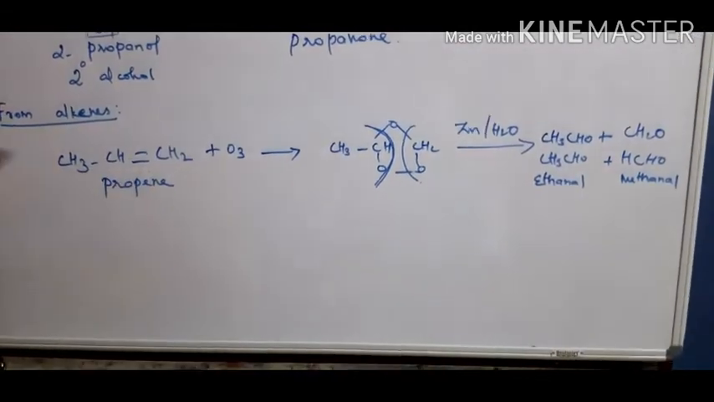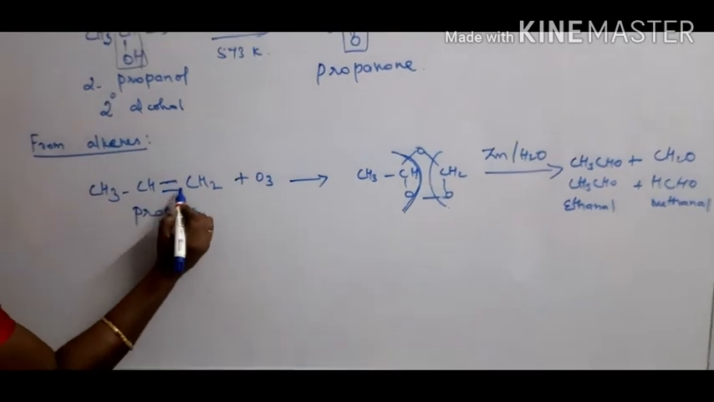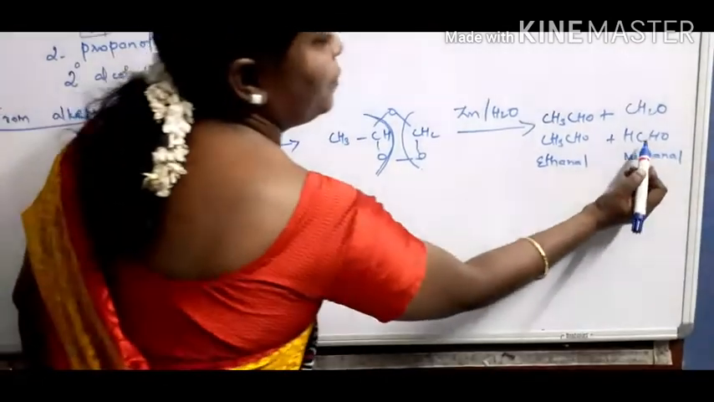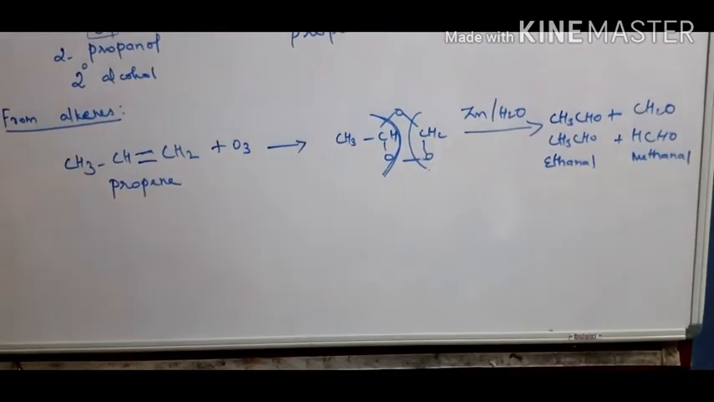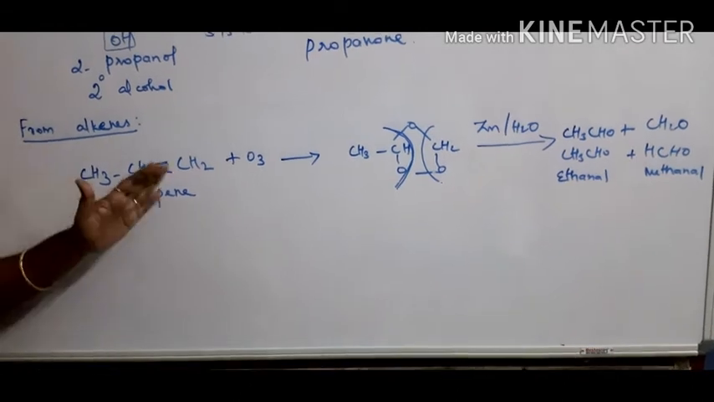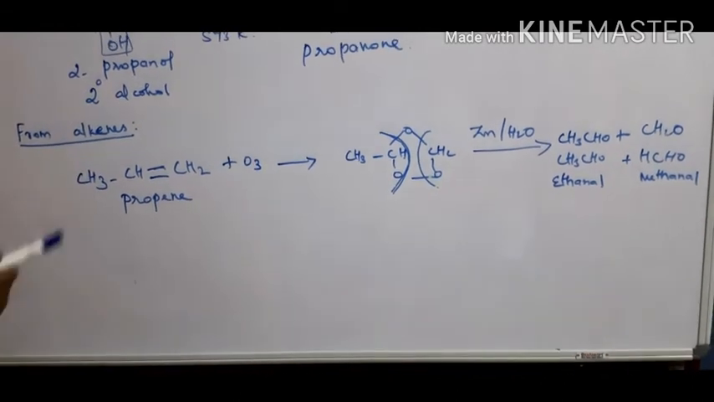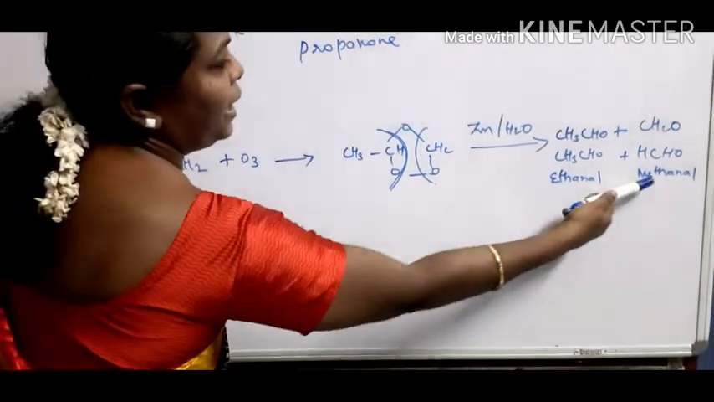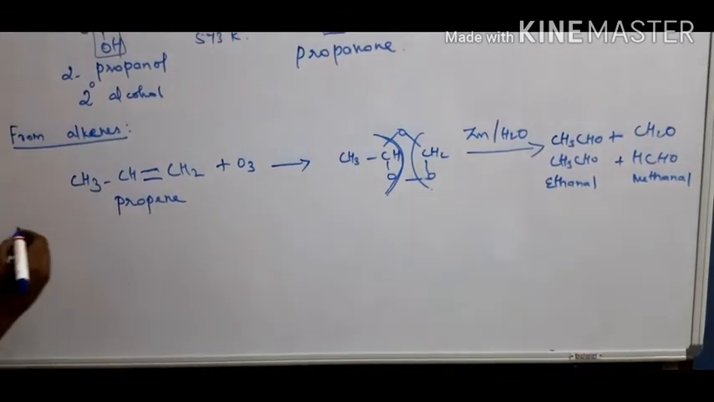So, if the double bond is present in the terminal carbon, terminal means first carbon, one of the products formed is methanal. So, from this we can identify the position of the double bond also. So, you studied these reactions in detail in 11th standard. About propene, when it undergoes ozonolysis, it forms ethanal as well as methanal. Okay, next one.